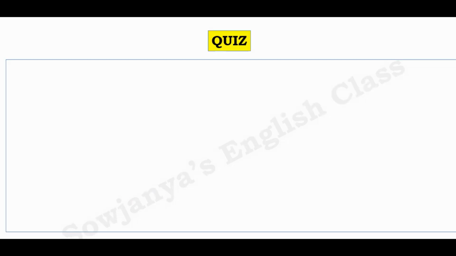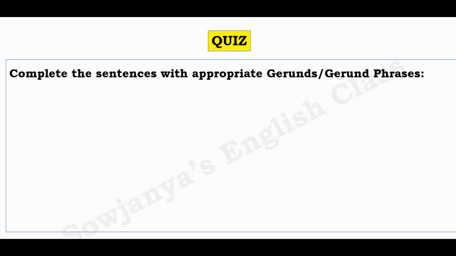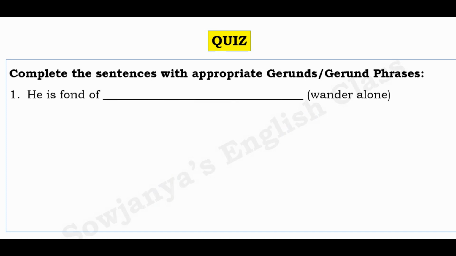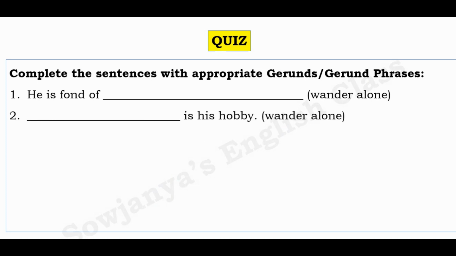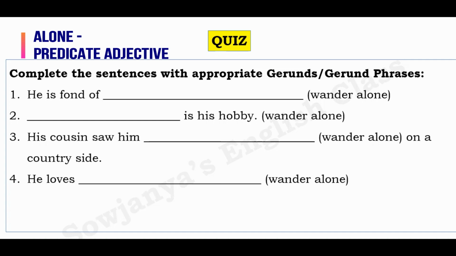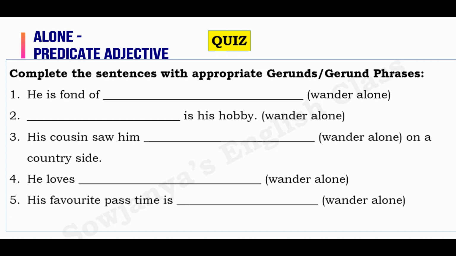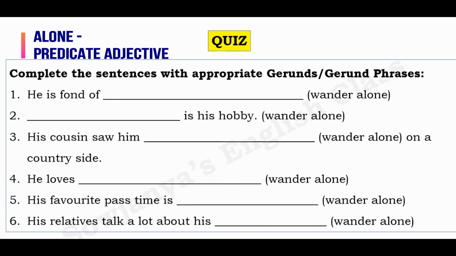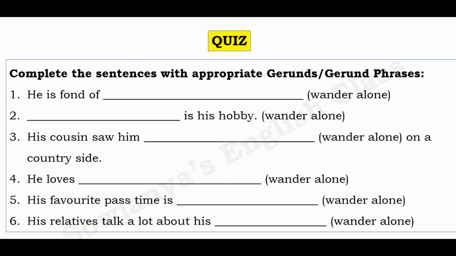This is a simple quiz for you, very easy to answer. Complete the sentences with appropriate gerunds and gerund phrases. He is fond of dash, and the clue words are wander alone. Second sentence: dash is his hobby. Again the clue words are wander alone. His cousin saw him dash on a countryside. He loves dash. His favorite pastime is dash. His relatives talk a lot about his dash. Okay, try to identify the gerunds as per their purpose as well.